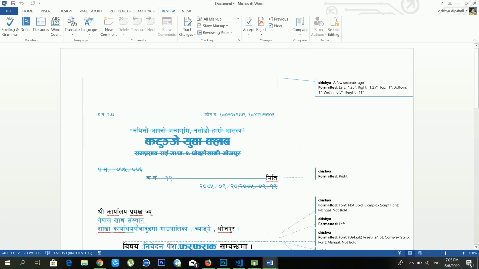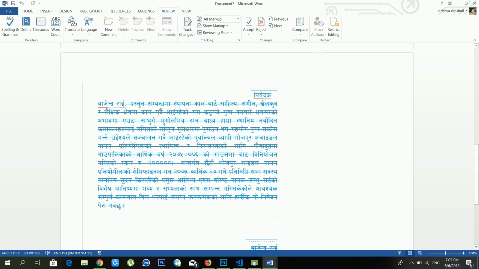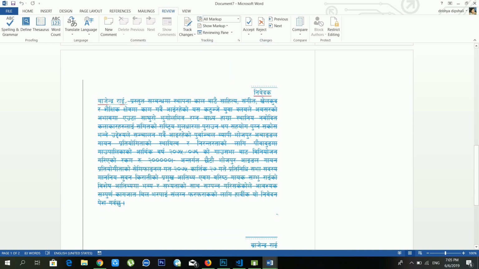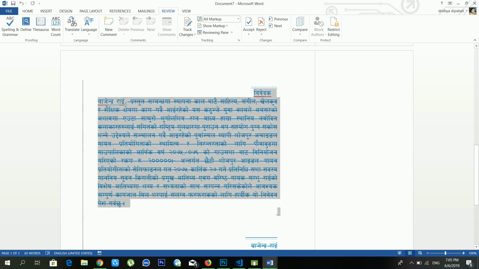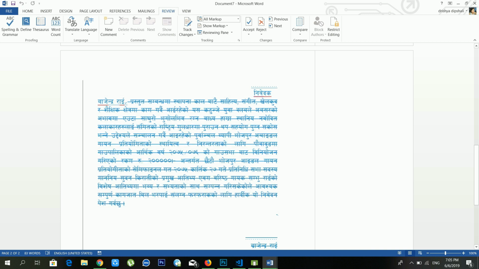Now see, my two documents are combined. If you want to combine your two documents, in that case you can use this one.